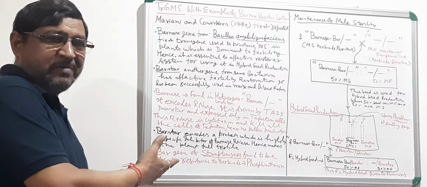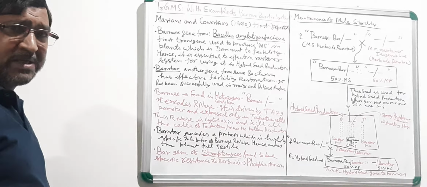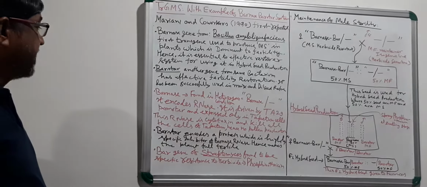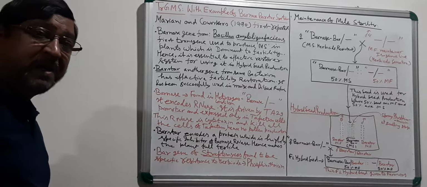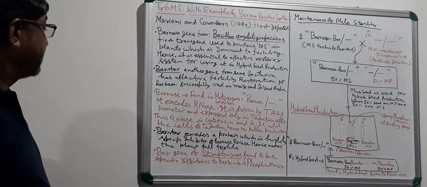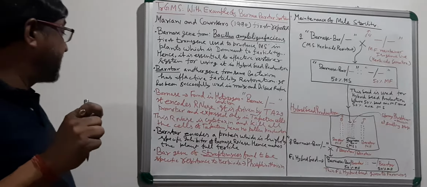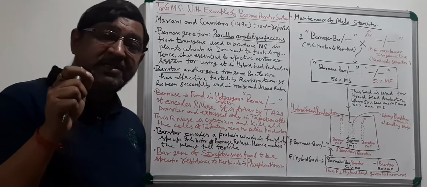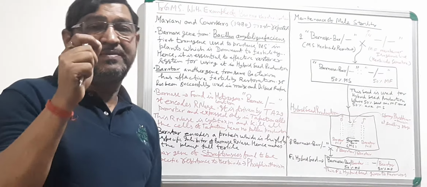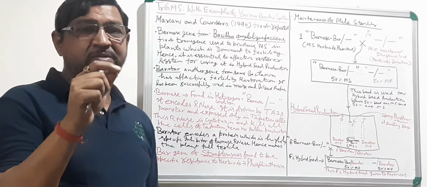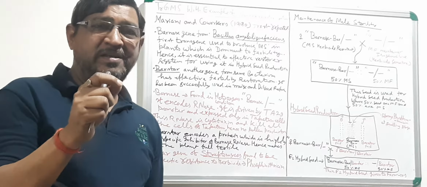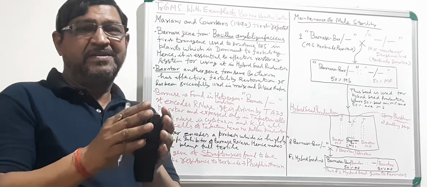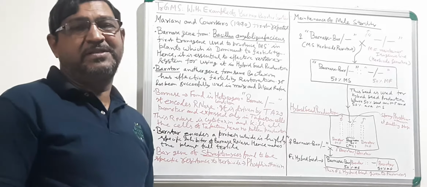Fortunately, in another bacterium, Streptomyces, a gene, the bar gene, has been found to give specific resistance to the herbicide known as phosphinothricin. It has been observed that the bar gene, which is available in Streptomyces, is resistant to phosphinothricin, which is a herbicide.